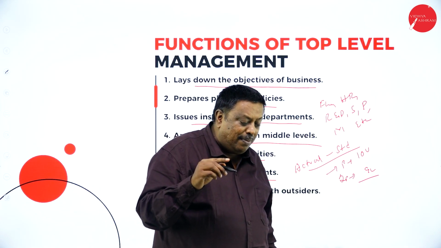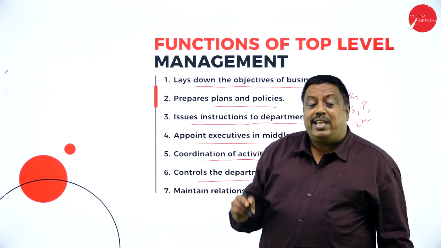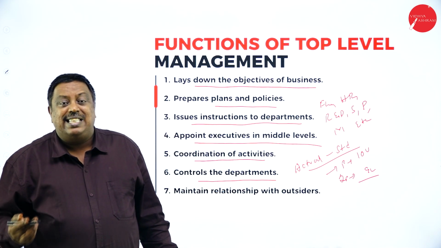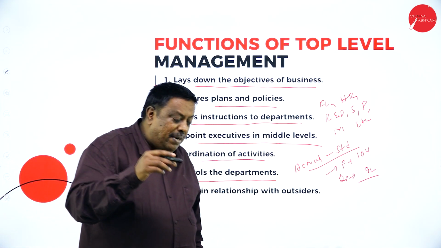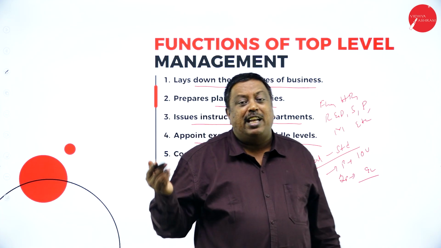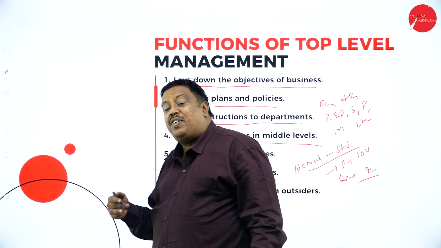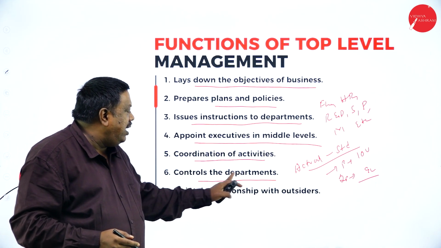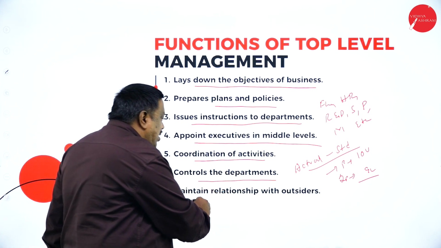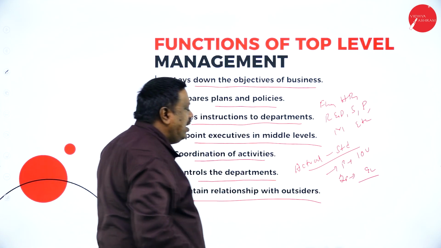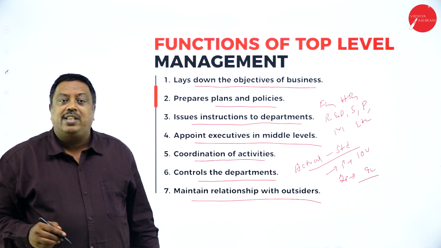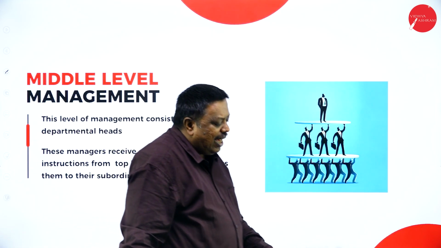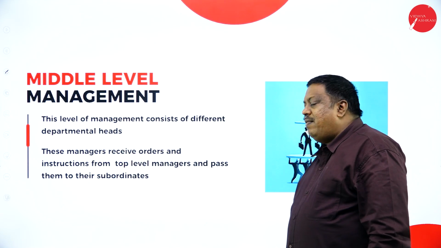Then the top level management is going to analyze and check where they have made a mistake in fixing the standards, or whether the laborer has made a mistake, or whether the management has taken a wrong decision in fixing the standards here. For that reason, they should control the departments. Maintain relationship with outsiders: they're going to have a better relationship with the external parties of the business. So next one we have here, middle level management.